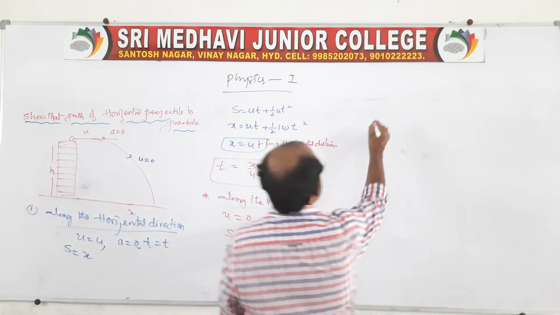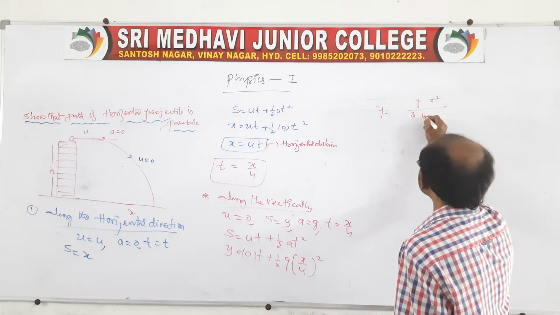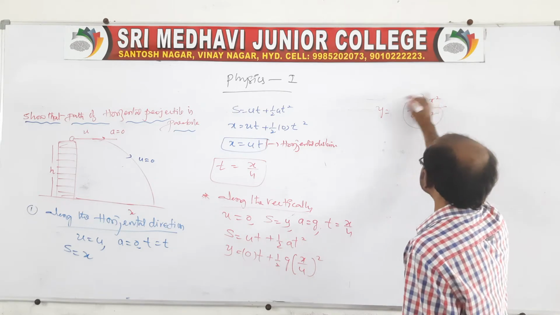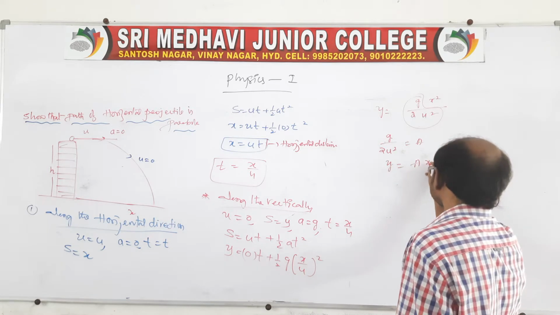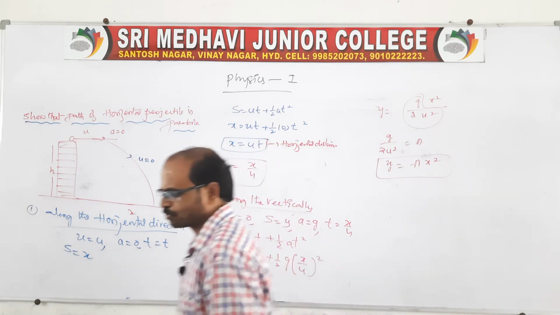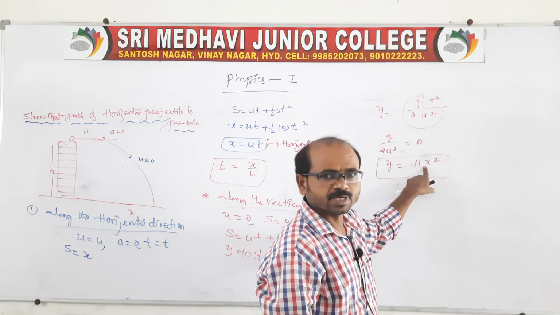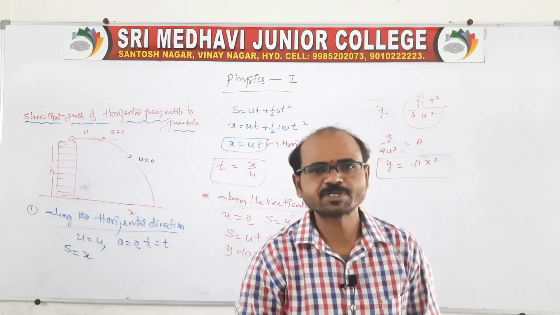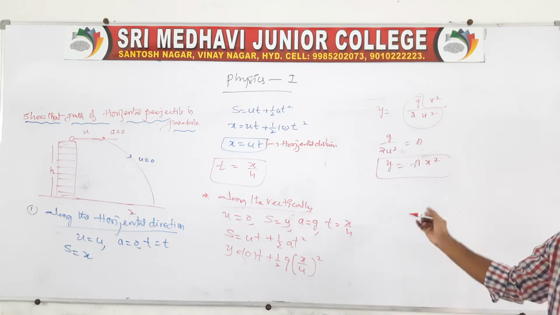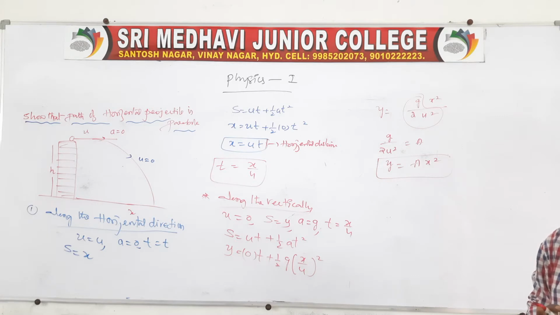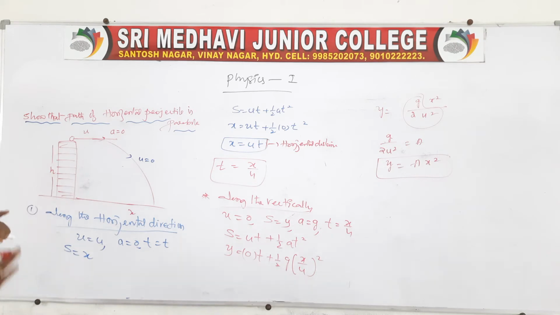Then the path will be y is equal to g x square by 2 u square. Here g by 2 u square is equal to a, then y is equal to ax square. So this is the path of the projectile, a parabola, because it is in the form of a parabolic equation. In mathematics, y is equal to ax square is an expression related to a parabolic path. Like this, the path of the horizontal projectile is a parabola. It is proved.